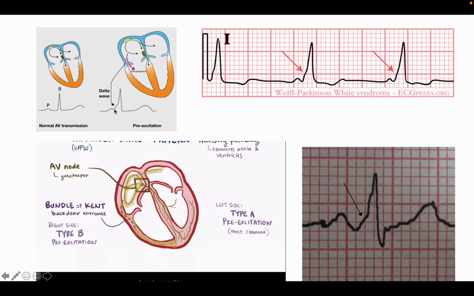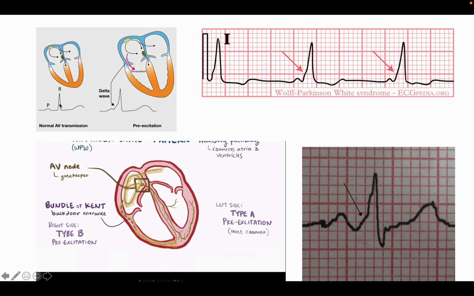So in this QRS complex, it has two waves. The first wave is for the bundle of Kent, and the second wave is for the normal QRS complex. This first deflection, or first wave, is called the delta wave. So the delta wave will happen in WPW syndrome, and the PR interval will be reduced, and the QRS complex will be very broad compared to normal.